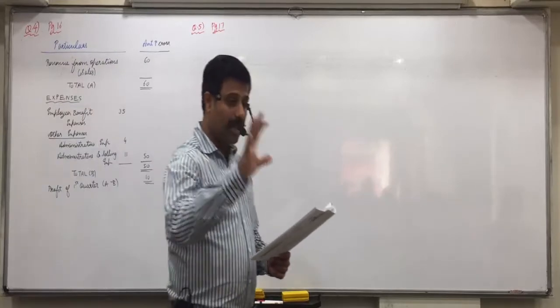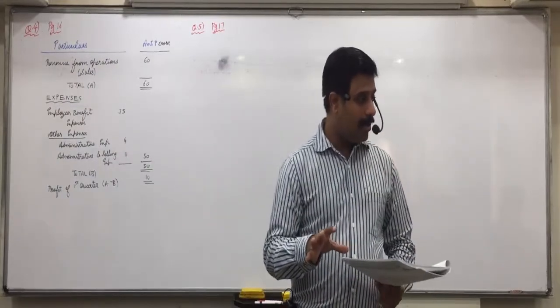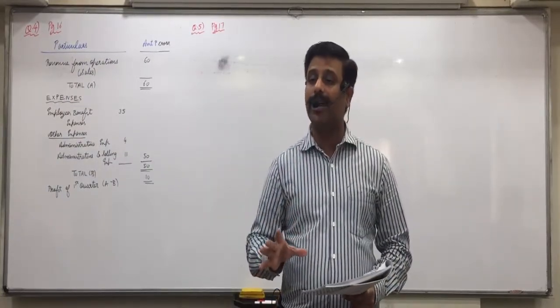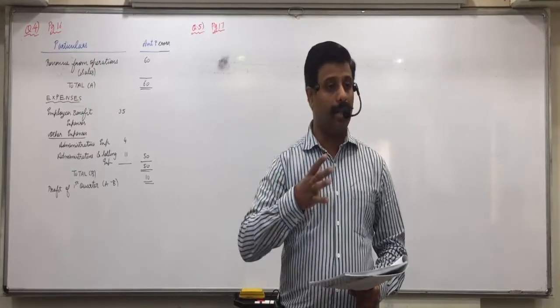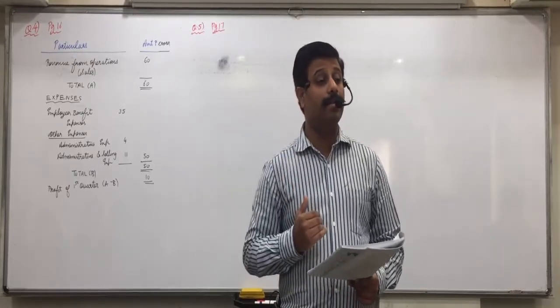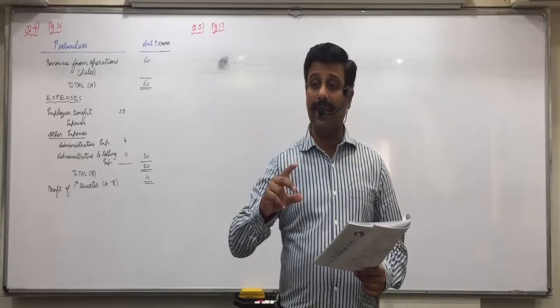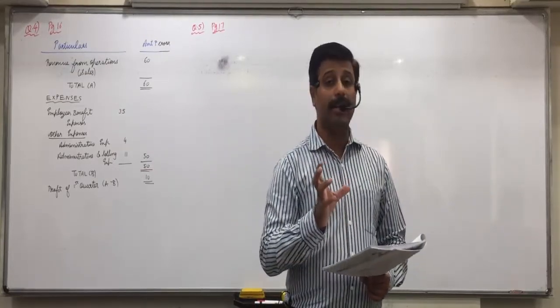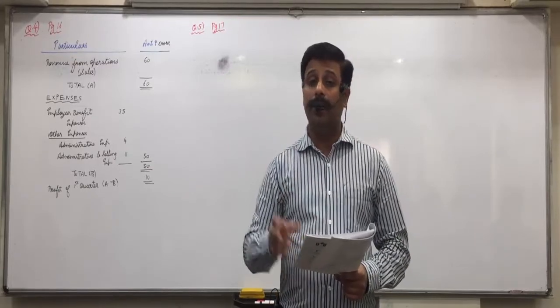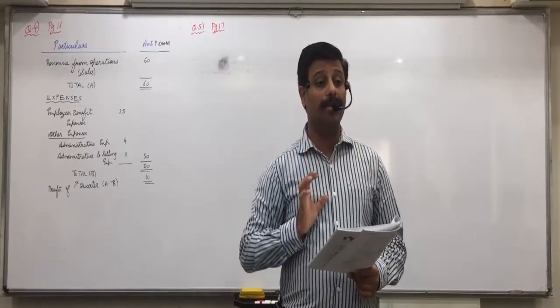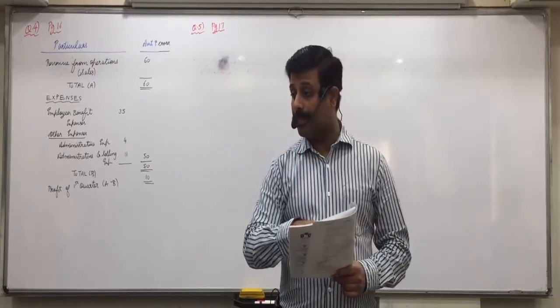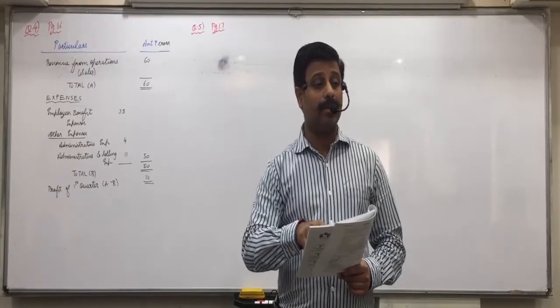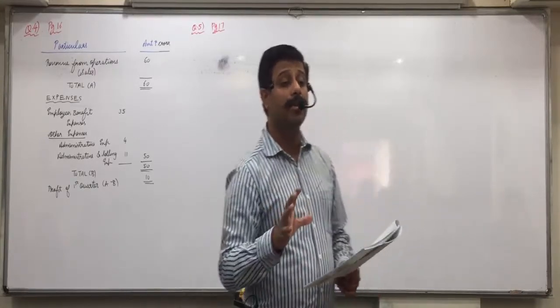If bad debts of 40,000 is incurred in quarter 3, as per discrete view, you should take the full amount of 40,000 in quarter 3. But what have they done? 50%, 20,000, they have taken in quarter 4, and in quarter 3 they have taken only 20,000. So how much have they not taken? That we will now have to minus from quarter 3, means this profit is wrong. In 5,50,000 they have not considered bad debts of 20,000.